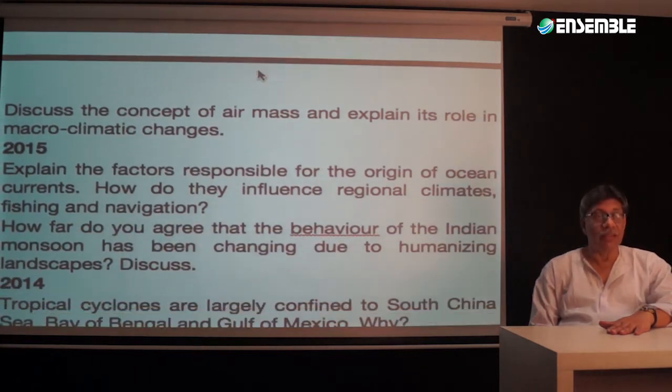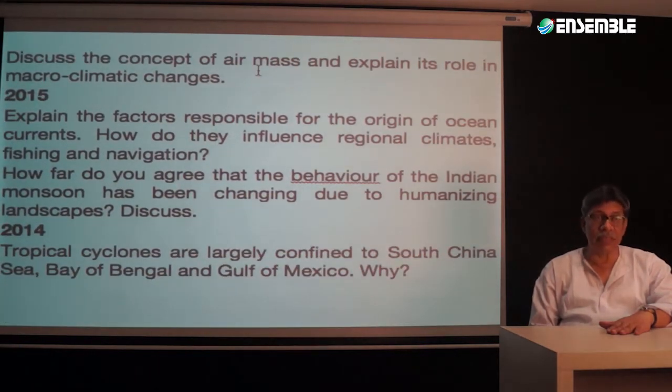Second is the concept of air masses and explaining its role in macroclimatic changes. That's again theoretical. So we'll now start dividing the topics into theoretical or practical, or maybe one following the features and the other theoretical.